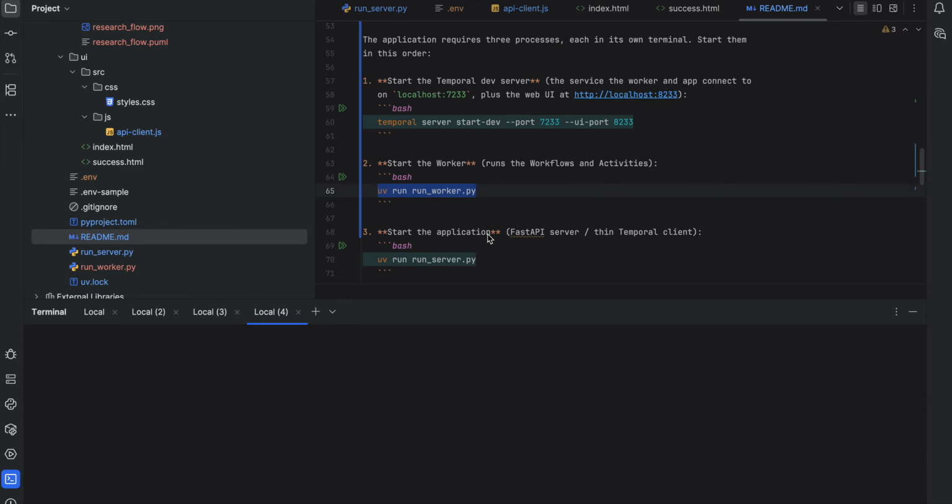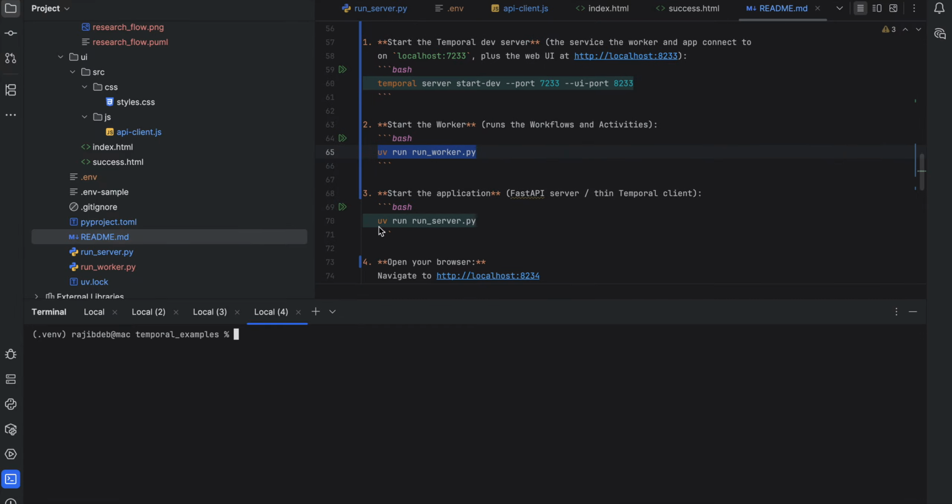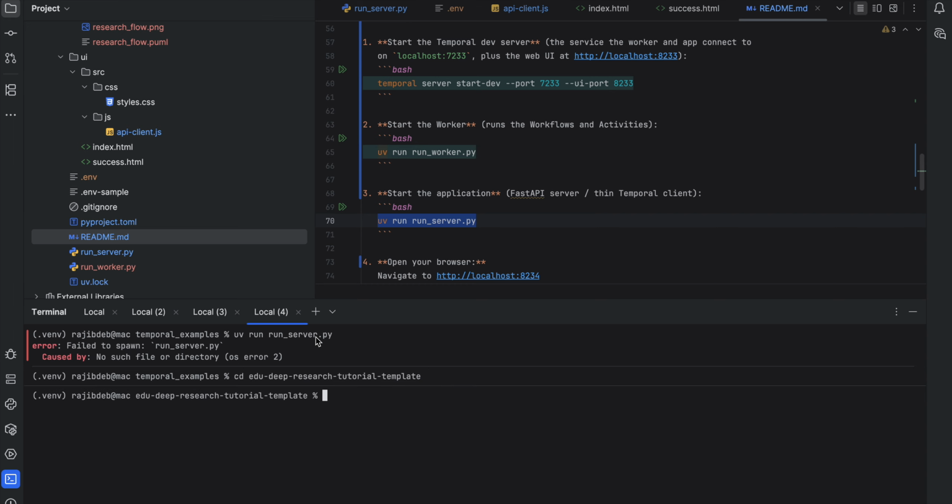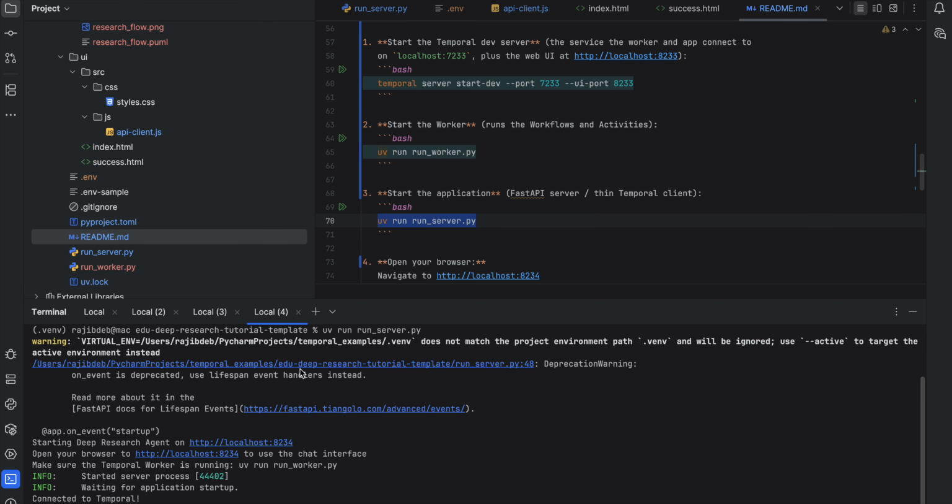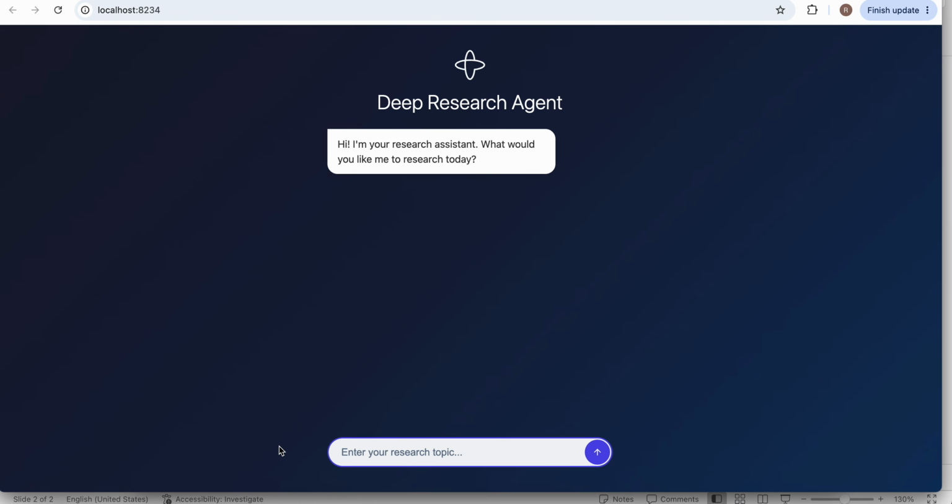Next, the UI, the API server through which I will interact with the agent orchestration. So this is the UI. Okay, so the UI is now running on 8234.